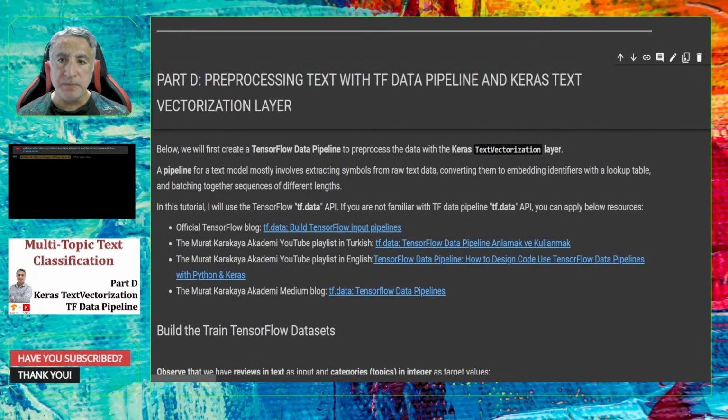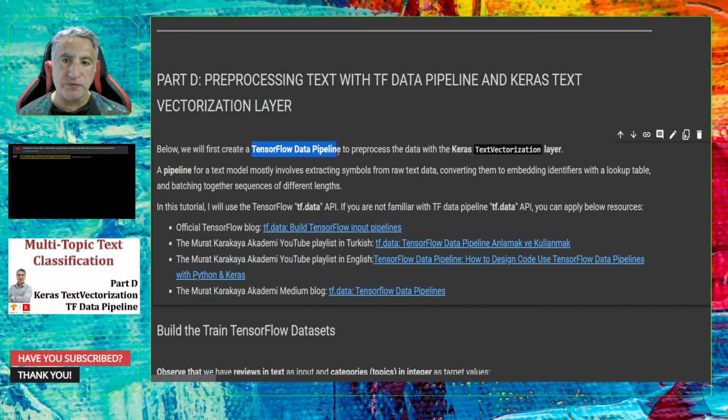Now, in part D, we are going to talk about how to pre-process text by using TensorFlow data pipeline and Keras text vectorization layer. I hope that you know a little bit about TensorFlow data pipeline API, but if you don't know it, you need to go over some tutorials that I prepared for you. These are in English and in Turkish. You can find them on Murat Karakay Academy YouTube playlist. Here I shared the playlist links.